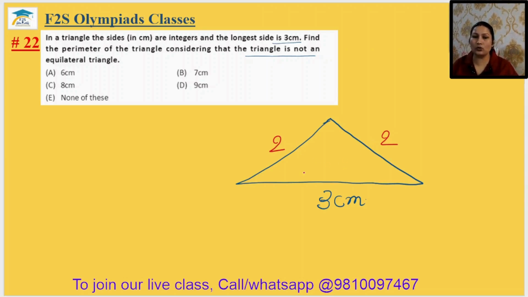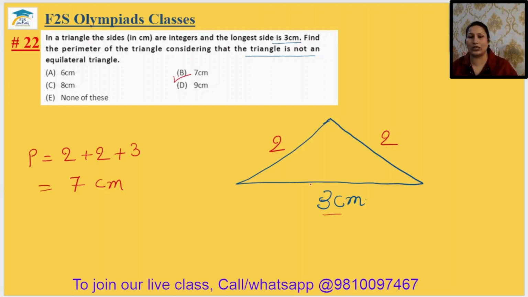It cannot be only equilateral triangle. तो या तो ये 2 2 हो सकता है, so perimeter will be 2 plus 2 plus 3 equal to 7 centimeter. Okay, so that's why option will be B. Other sides can be 1 and 2, but 1 and 2 will not be possible. Why? Because 1 plus 2 equal to 3, which is equal to the third side.